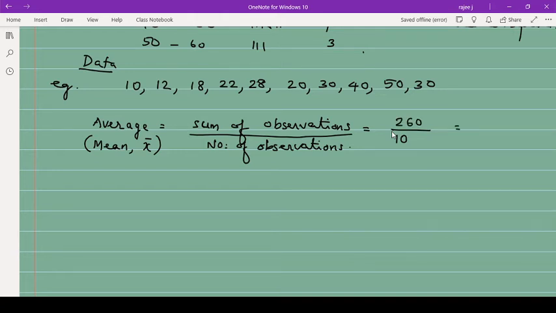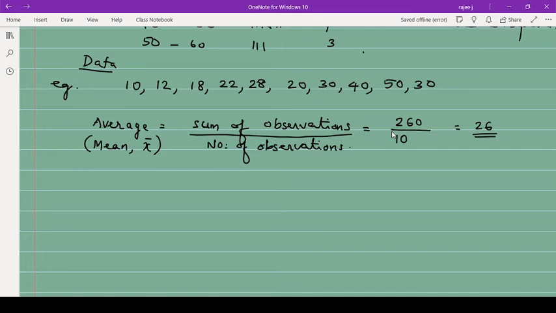So 260 by 10, that is 26, is the average mark. After getting this value, you can make sure that the marks of this class are around this 26. Extremes may not be, but the maximum number of marks of this class are around this 26. So that is the mean or the average marks of that class.